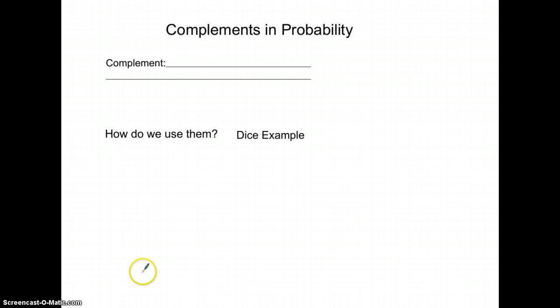So a complement, basically what it is, if we're trying to find the probability of a certain event happening, the complement is the probability of the rest of it, the probability of other outcomes that are not the desired. This is also the same thing as saying it's the probability of failure. Okay, so it's the other piece of it. We have a probability of it rolling heads, which, if that's what we're looking for, then the complement is the probability of it being tails.